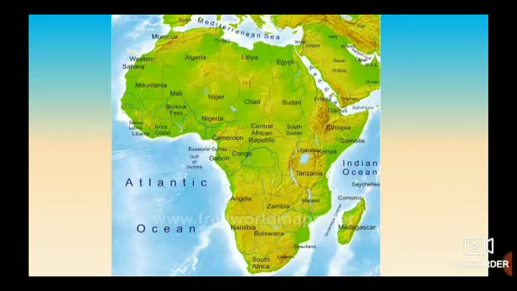So what are the oceans and seas that surround Africa? I am repeating it again. To the north, it is the Mediterranean Sea. To the south, it is the Southern Ocean. To the east, it is the Indian Ocean. And to the west, it is the Atlantic Ocean.